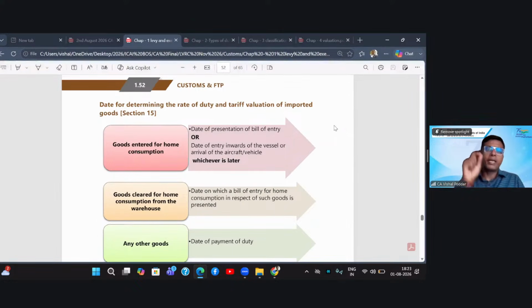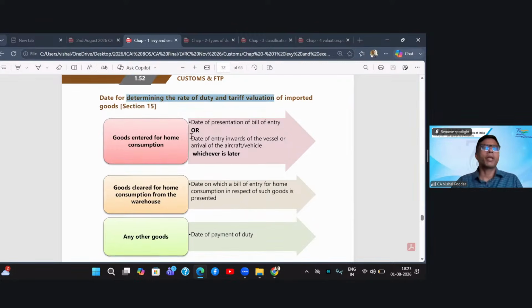Out of that, which date will be taken for finding out the rate? Which date will be taken for deciding that, okay, this is the taxable date, and now accordingly in the monthly return, you cover this transaction and pay the tax, which is called time of supply under GST. Similarly, in customs, what will be the relevant date for determining the rate of duty and tariff value? In short, the time of supply under customs.